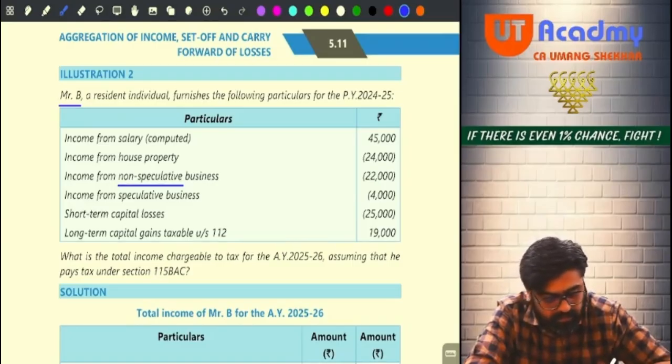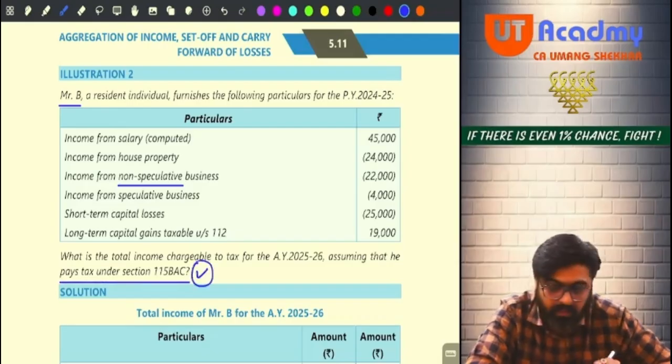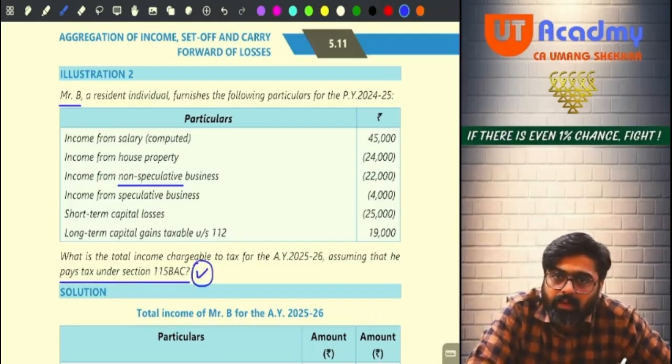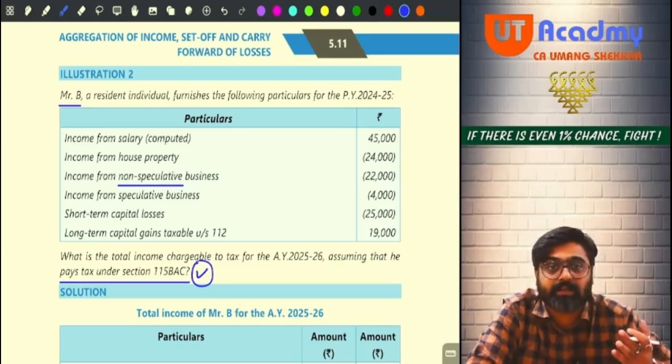What is the total income chargeable to tax? Very easy question. Assuming that the assessee pays tax under 115BAC, meaning 115BAC is followed, your long-term loss cannot be set off against any head to the extent of 2 lakhs.